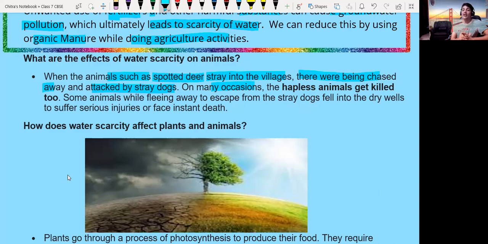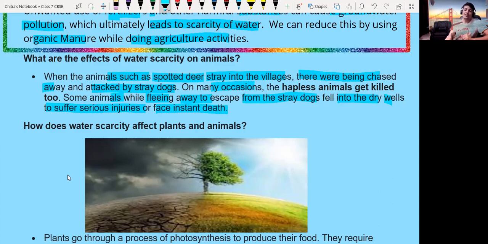and may attack human beings and other animals too. So the helpless animals get killed sometimes. Some animals, while fleeing to escape from stray dogs, fall into dry wells and suffer serious injuries and face instant death also.